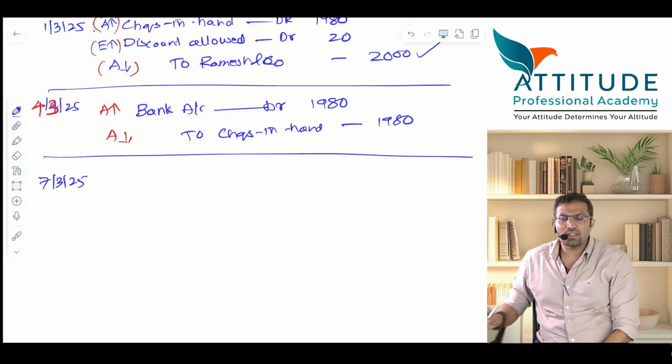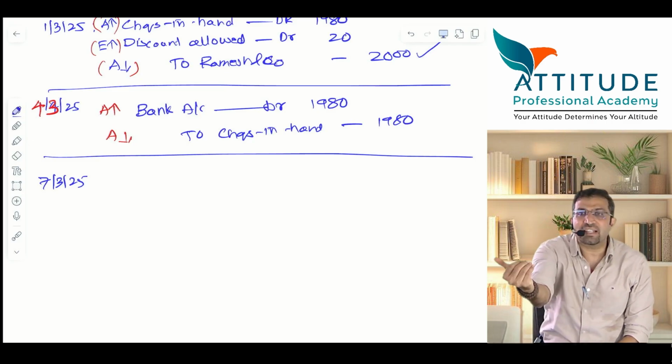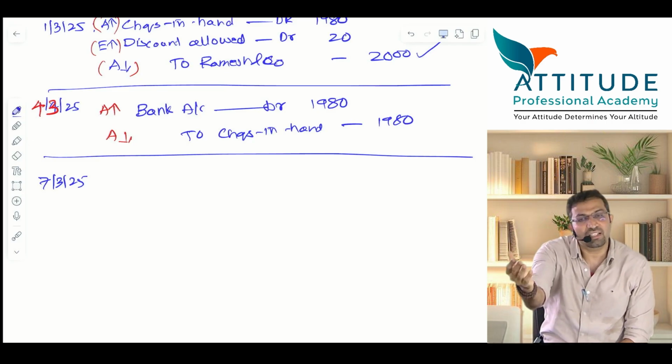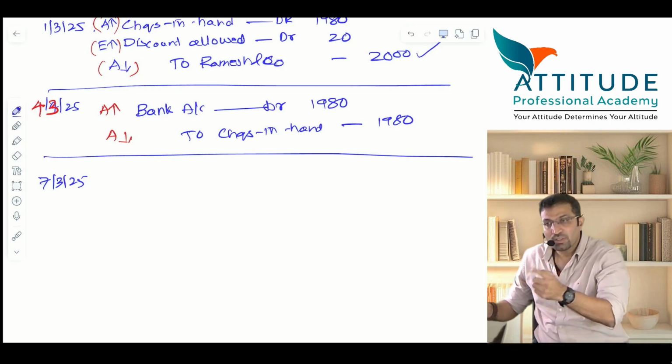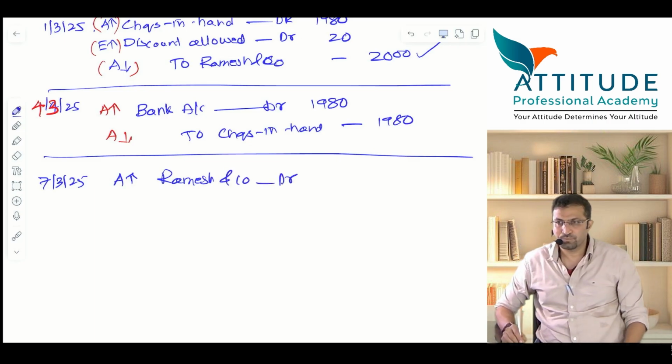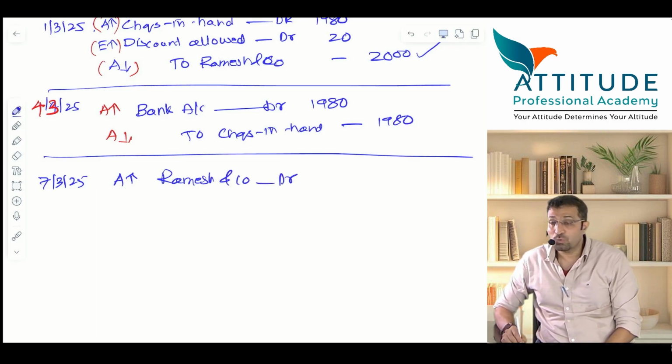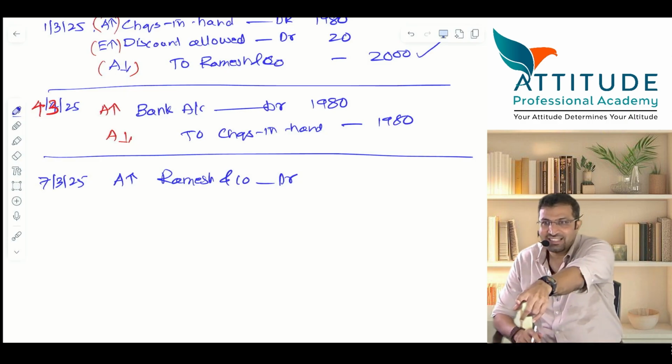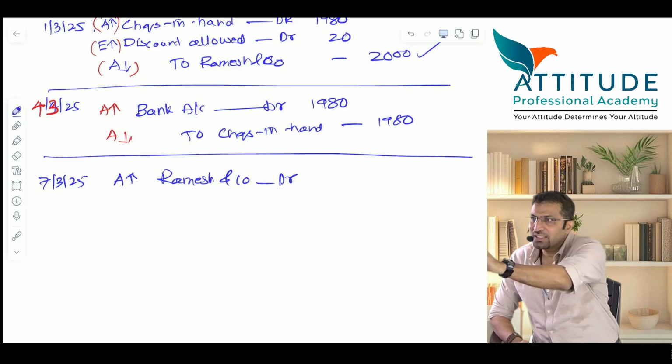Ramesh and Co account debit. Once again, money receivable from Mr. Ramesh and Co. Debtor increases. Asset increases. Ramesh and Co. Now, Ramesh and Co. debit with what amount? With what amount? 1980 or 1990 or 2010? 1990? Why 1990?